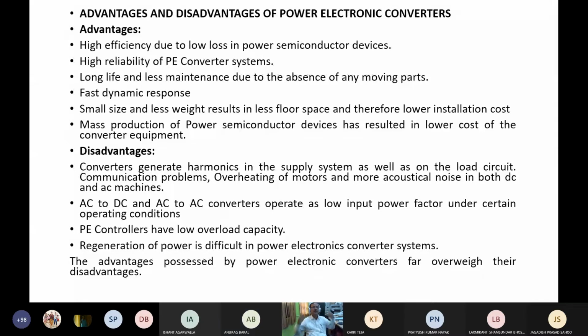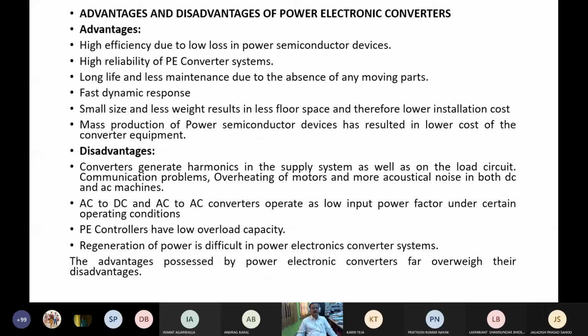Small size and less weight. So less floor space and therefore low installation cost. Mass production of power semiconductor devices has resulted in lower cost of the converter equipment.